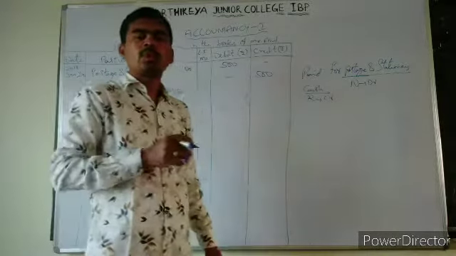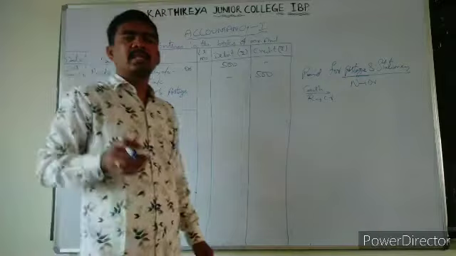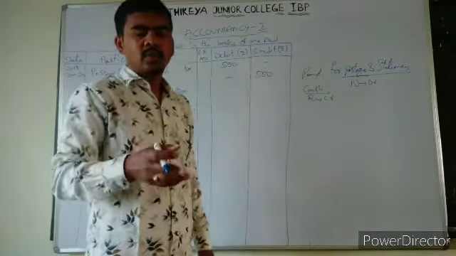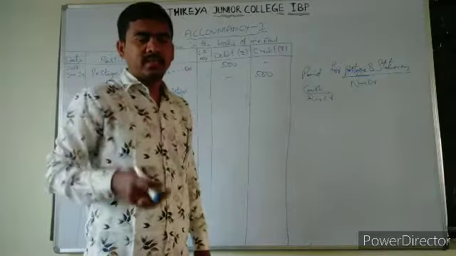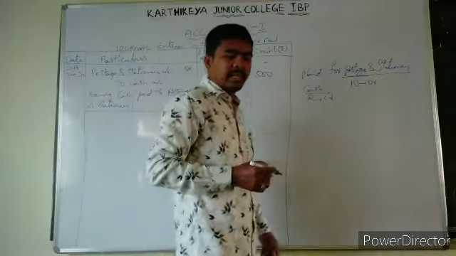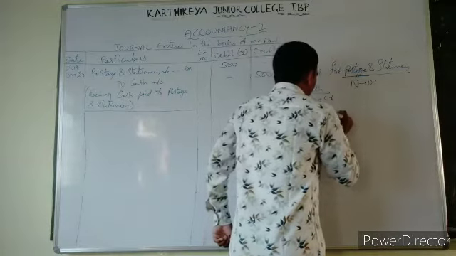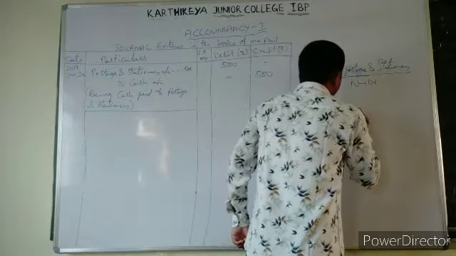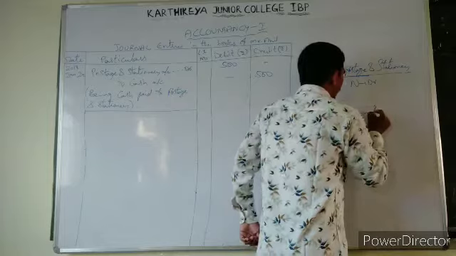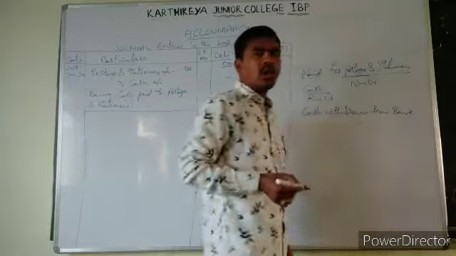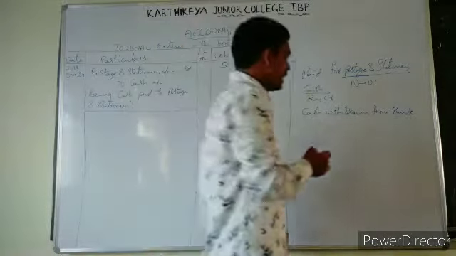Now let us see this most important thing. This is the first entry of this kind you are going to deal with, which you didn't see until now. Just make it clear: cash withdrawn from bank for personal use.